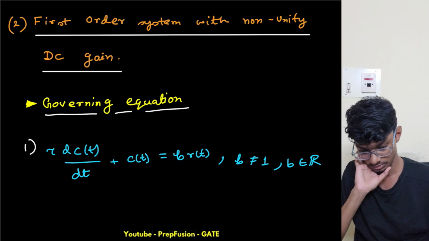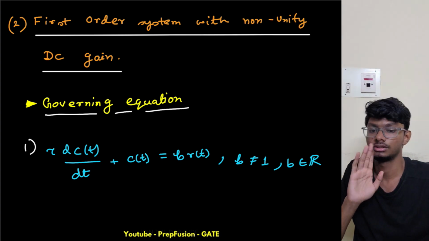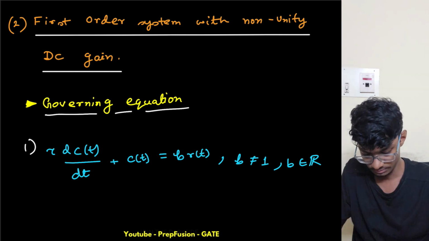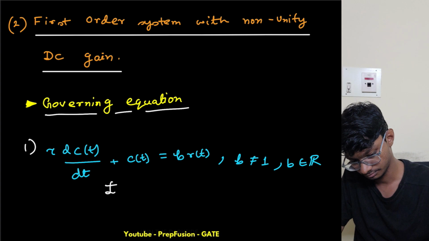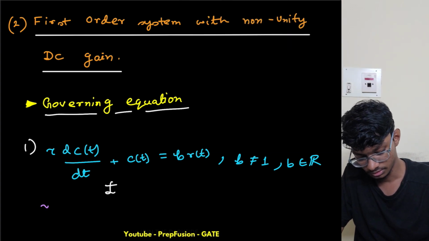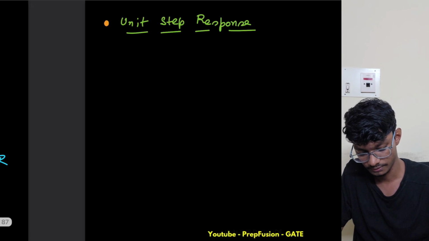Now, can I convert this into Laplace? If I convert this into Laplace, this becomes tau into s into C of s plus C of s equals b into R of s.